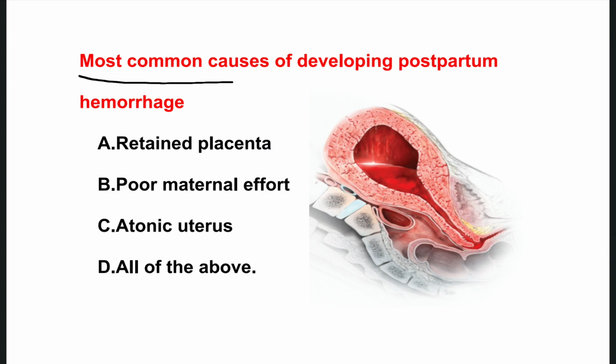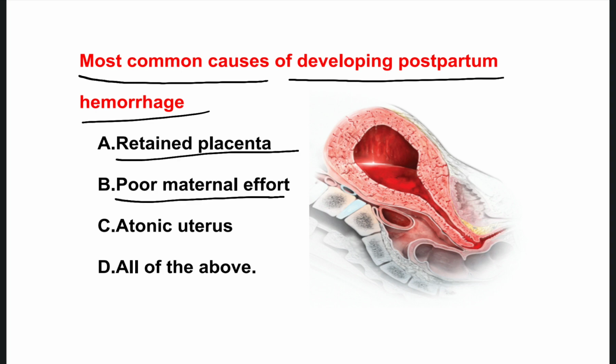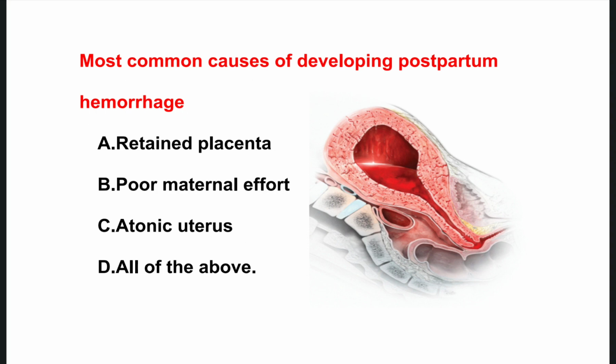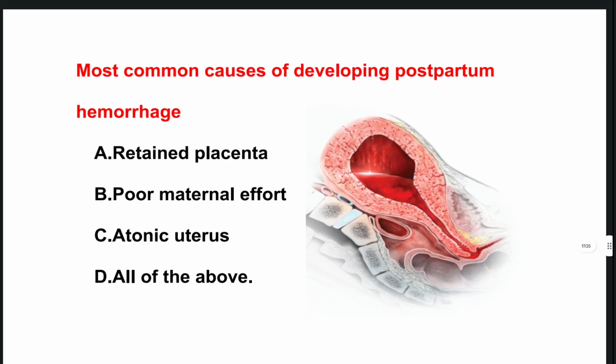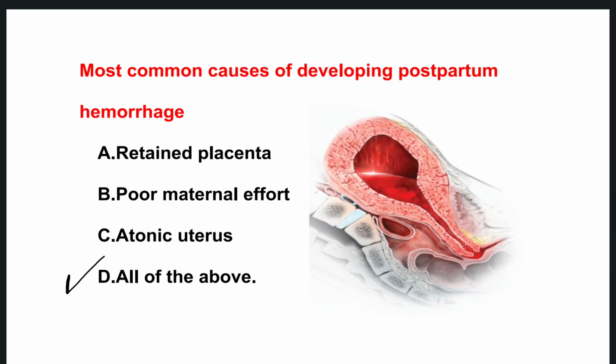The next one is the most common causes of developing postpartum hemorrhage. The options are: option A, retained placenta; poor maternal effort; atonic uterus; all of the above. So the right one is option D, all of the above.